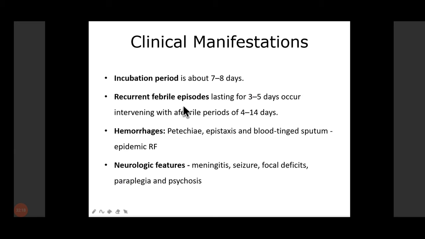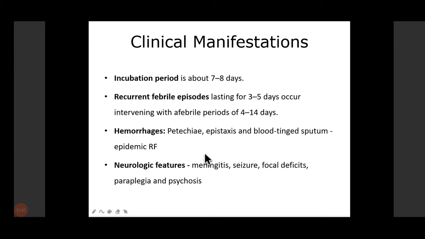Clinical manifestations: the incubation period is about 7 to 10 days, and the disease is characterized by recurrent febrile episodes lasting 3 to 5 days, with an intervening afebrile period. Then again the episodes recur.